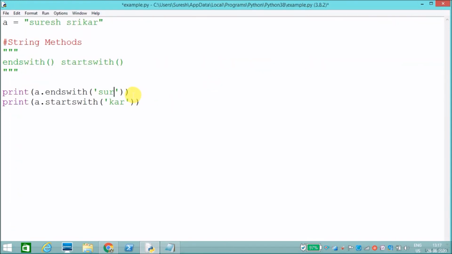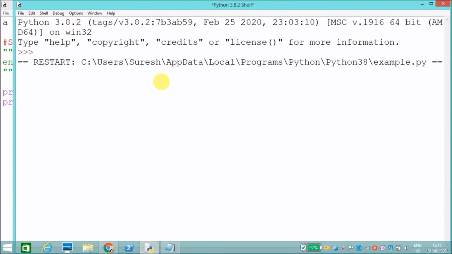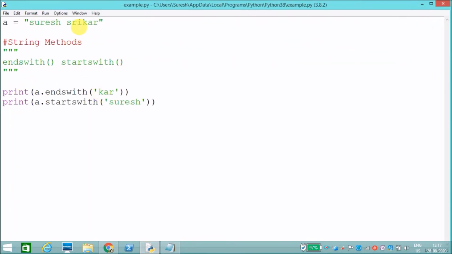If I say KR here and I say Suresh here, now I will execute this one. True true, right? See, it ends with KR, and it starts with Suresh. Like this you can find whether it ends or starts with a particular given string or not.